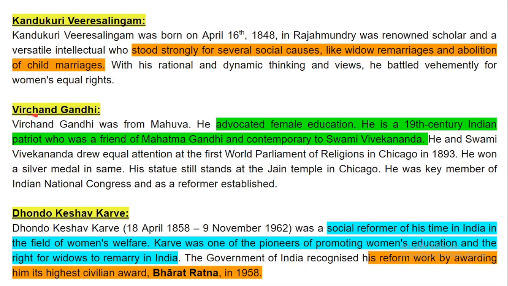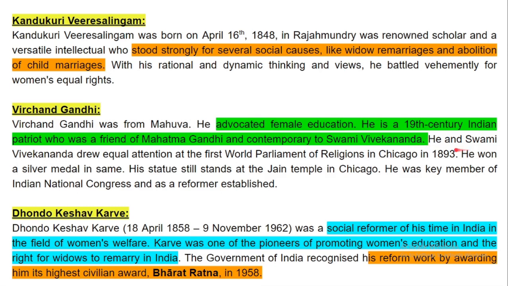Now Virchand Gandhi. Virchand Gandhi was from Mahuva. He advocated for female education. He was a 19th century Indian patriot who was a friend of Mahatma Gandhi and contemporary to Swami Vivekananda.